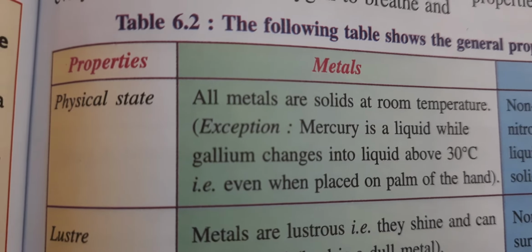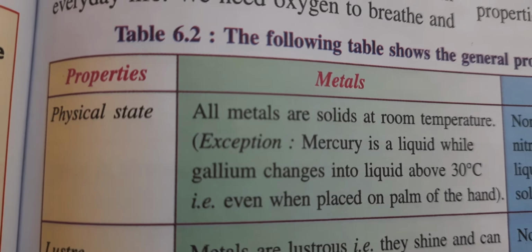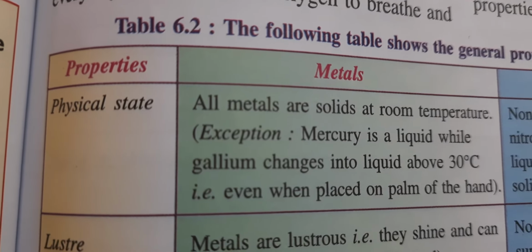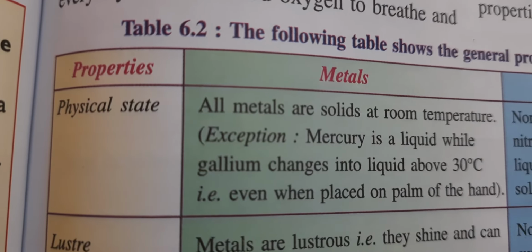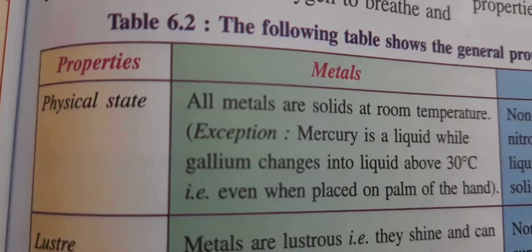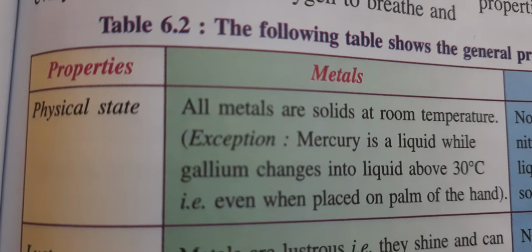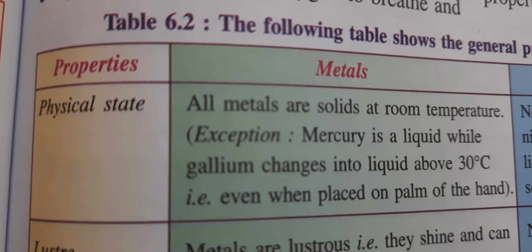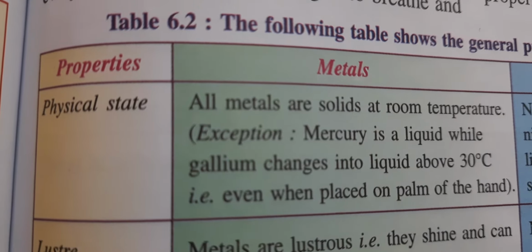All the metals are solid at room temperature except mercury. Mercury is a metal which is found in liquid form at room temperature, that is at 30 degrees Celsius. Even when placed on the palm of the hand, it will convert into liquid. So metals are generally solid. Only one metal, mercury, is found in liquid form.